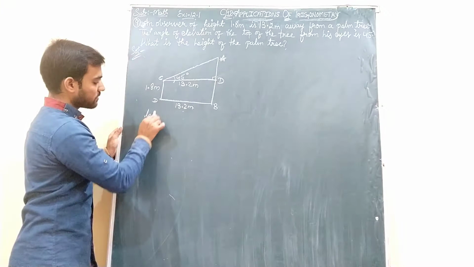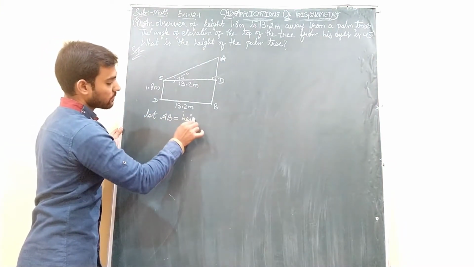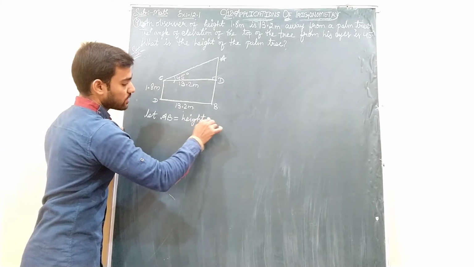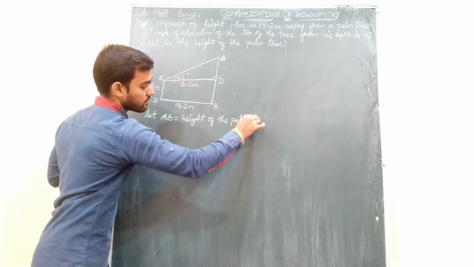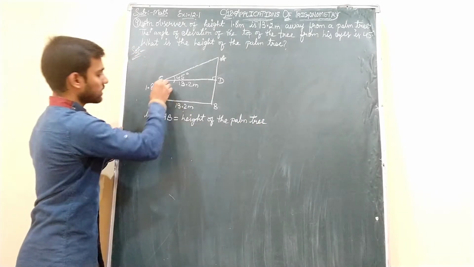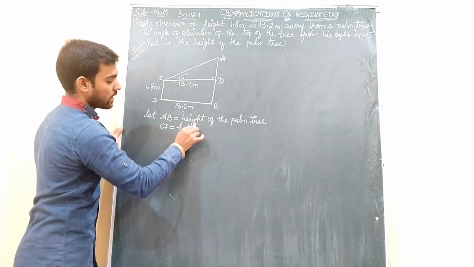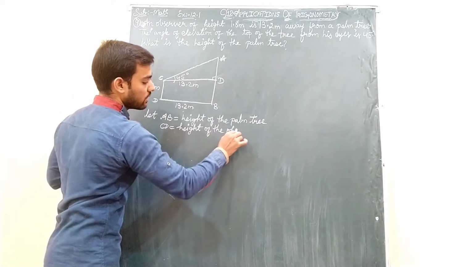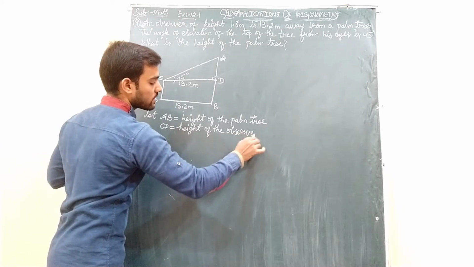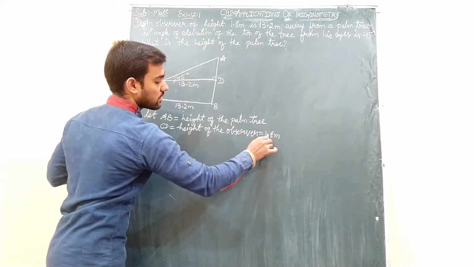Now we will write the assumptions. AB is the height of the palm tree. Next, CD, that is the height of the observer, which is given in the question as 1.8 meters.